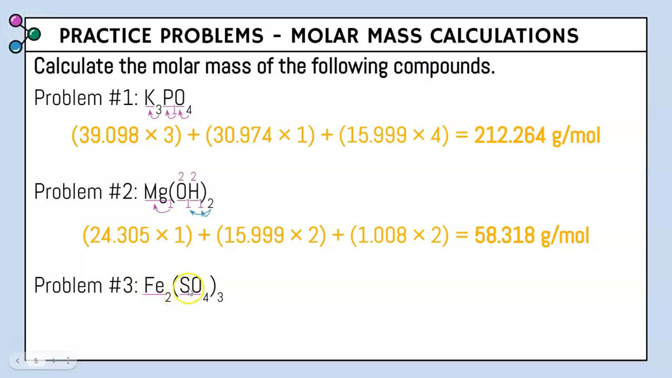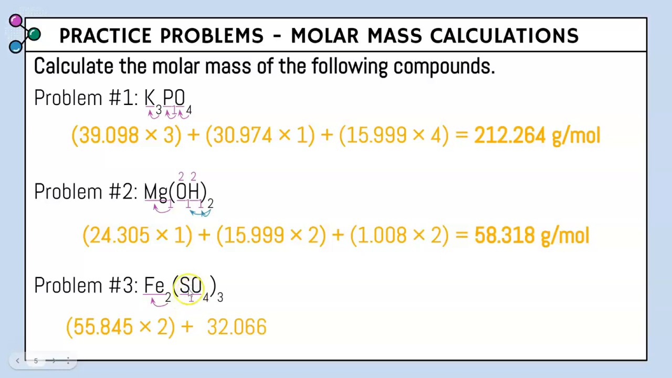So we have Fe, S, and O. Looking at our first underline, which is Fe, Fe has an atomic mass of 55.845. We have 2 of them in the compound, so we're going to multiply the number by 2. Next, we have sulfur, S. It has an atomic mass of 32.066.